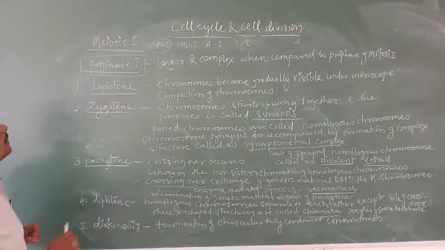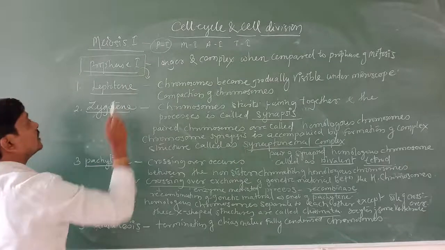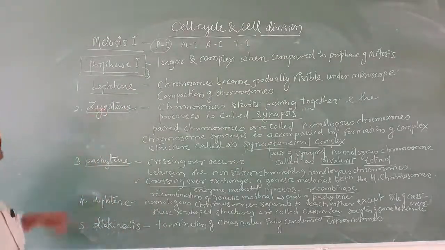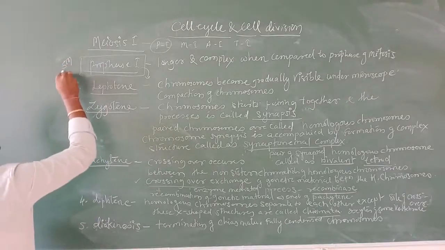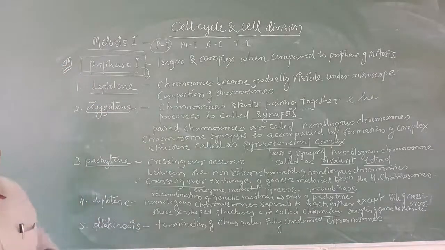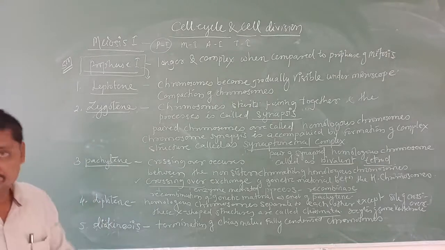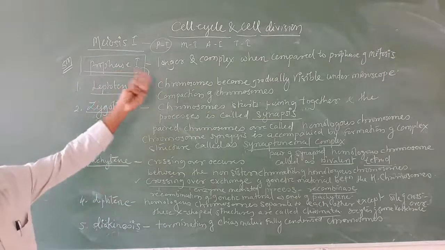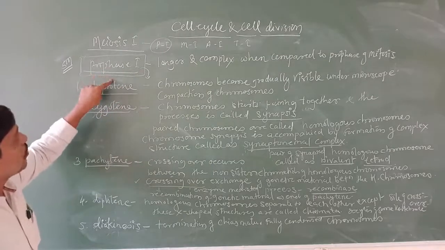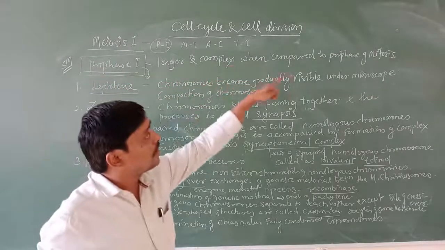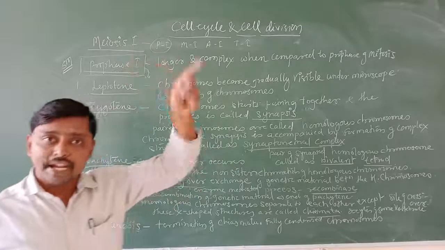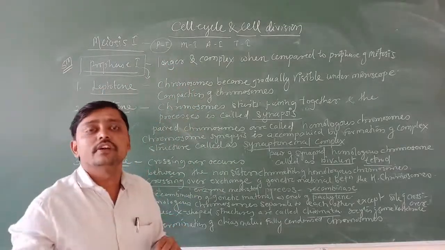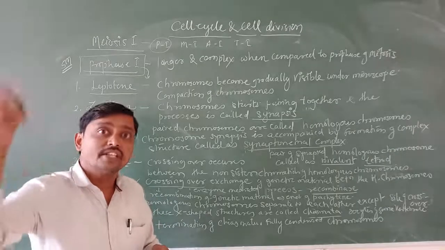And what is going to happen here? This prophase is again divided into 5 phases. This is very important. Sometimes the question is going to ask, explain what is meiosis, explain the phases of prophase 1. Here prophase 1 is longer and more complex compared to the prophase of mitosis, and we are not studying further phases in the prophase of mitosis.